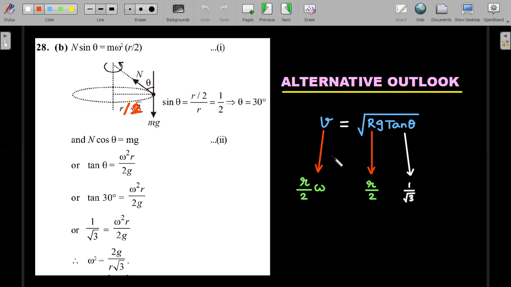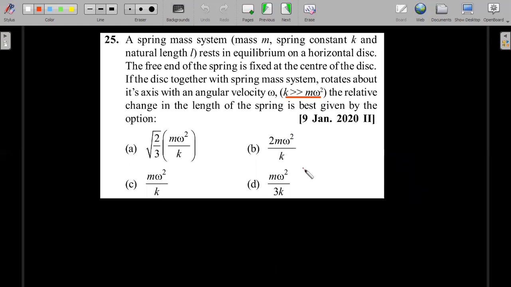Again, don't mug it up. If you are honest, you can do this also in a very quick manner, but you could alternatively see that there is a similarity between this situation and the banking of roads. Always read carefully whether friction exists or not in the question. That's the simplest thing that you should do.